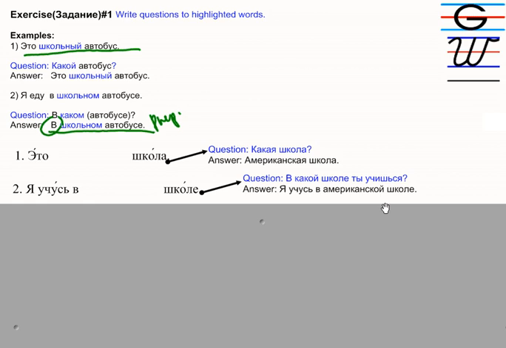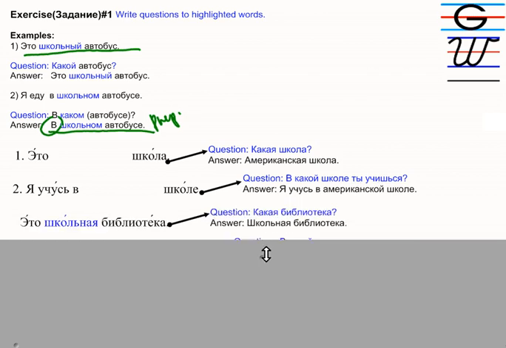You don't say, if you would use nominative, you'll say, this is American school. So it's kind of off. So you want to say, in American school. So same in Russian. So you use prepositional case for this. Place, location. В какой школе ты учишься? Я учусь в американской школе.